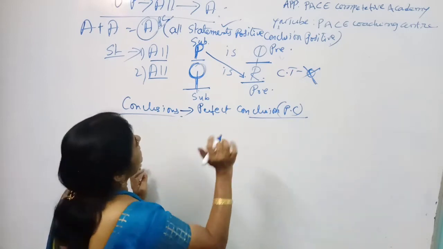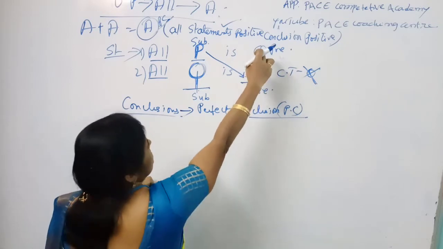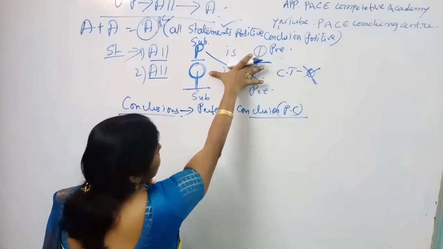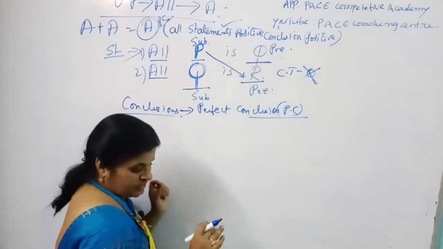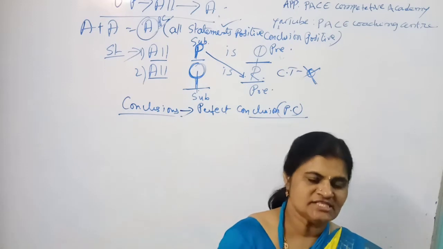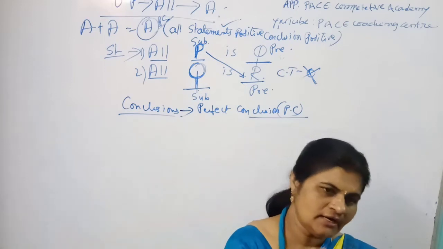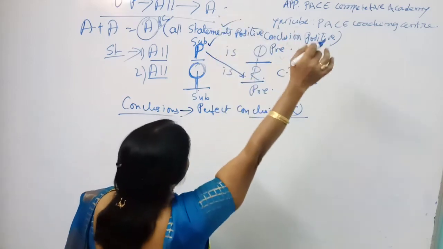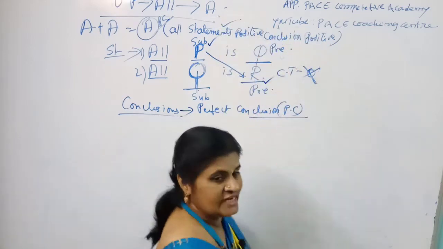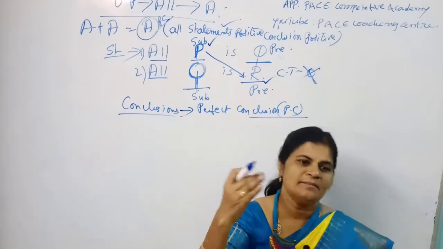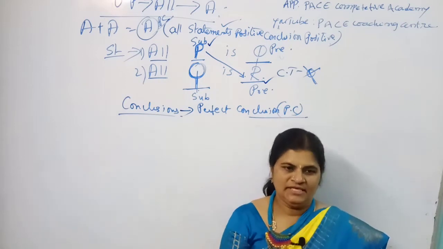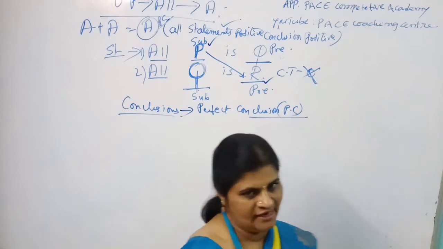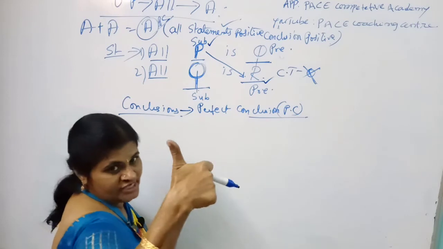No confusion, because if you use the first statement predicate with the second statement subject, both are Q, the middle term. In both cases, one term is common, so you cannot club them. That's why you club the first statement subject with the second statement predicate, and in the reverse case, the second statement predicate with the first statement subject. Clear, my dear students? I hope you understand.